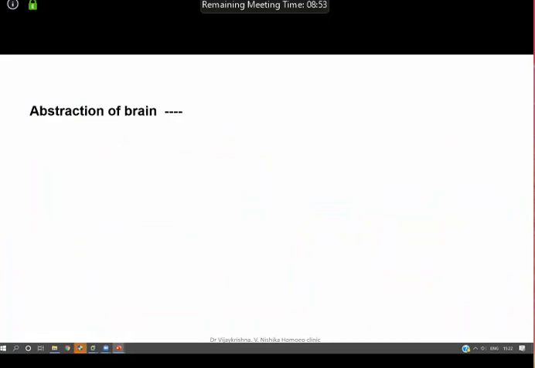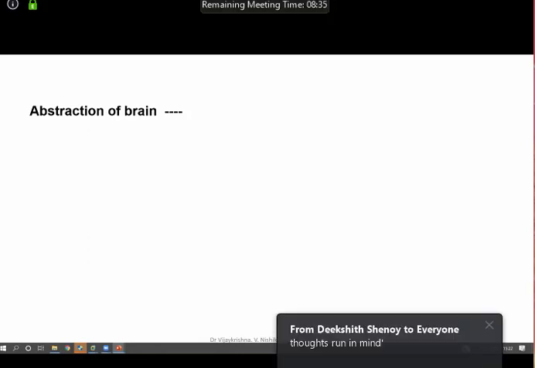Now you have another very important thing. This is abstraction of mind. Now what is abstraction of mind? For example, in your clinic, when you're questioning, you might get all three things here. You might get absent-minded, you might get absorbed, or you might get abstraction of mind. What is abstraction of mind?